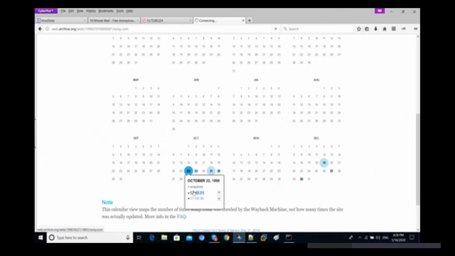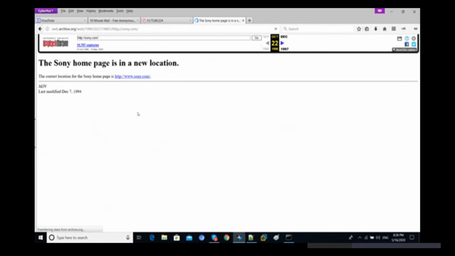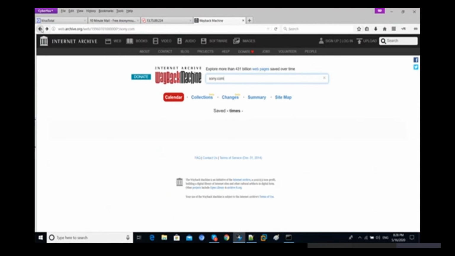There are 2 snapshots there. The Sony homepage is in a new location and we are getting the correct location for the Sony home. On exactly that date, 22 October 1996, we are getting this type of page. It means that this is the page that was available for Sony. Like this, we can easily go back into the past and find out what information was available on that page on those same days.